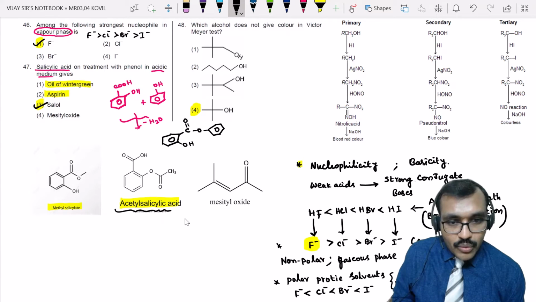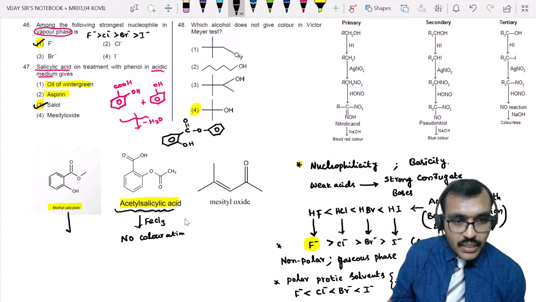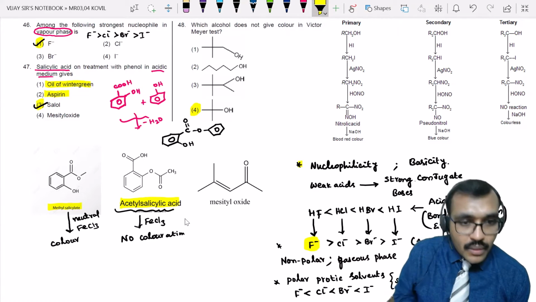Just note that if aspirin is allowed to react with neutral ferric chloride, there is no coloration. Whereas methyl salicylate with neutral ferric chloride will give color. The reason is the presence of the phenolic OH group.